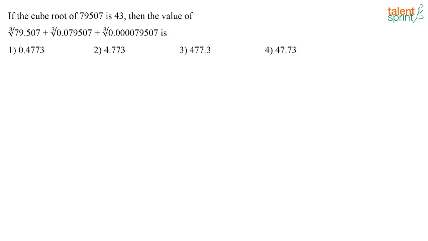Now let's move on to the quantitative ability section in the paper. For this question, if the cube root of 79507 is 43, then the value of the given is what?